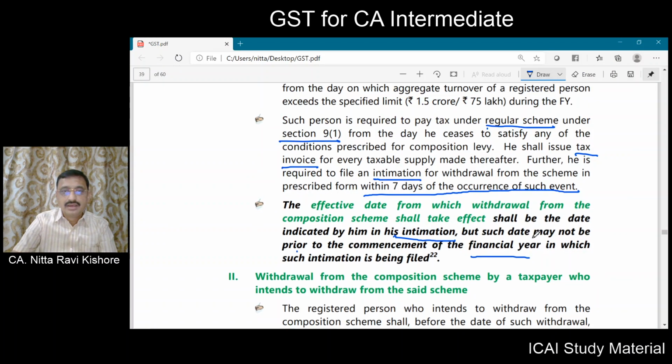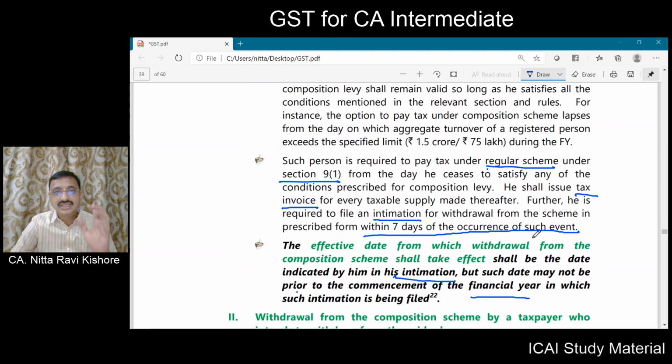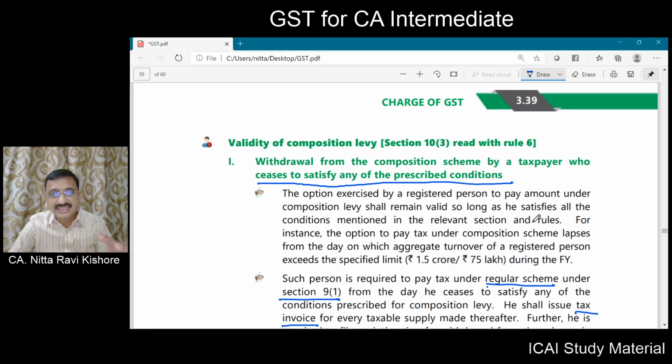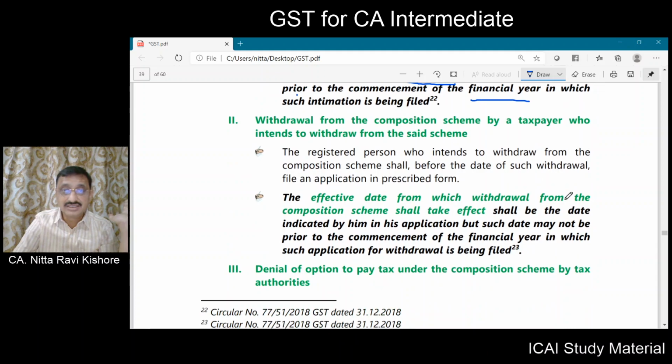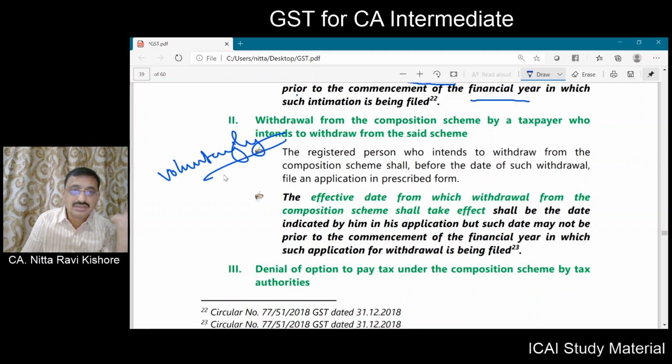Okay. Now here is a case where the person is out of the composition scheme because he has contravened the condition, or maybe he has crossed the threshold limit. But there may be a condition where the person is coming out voluntarily. Why is he coming out voluntarily? It depends upon a lot of factors.